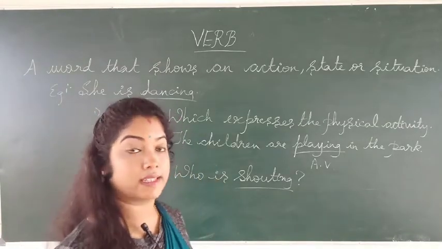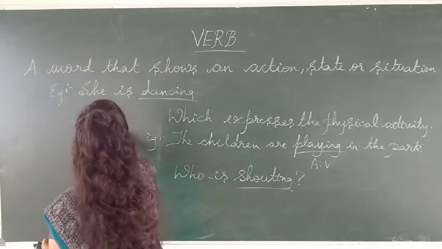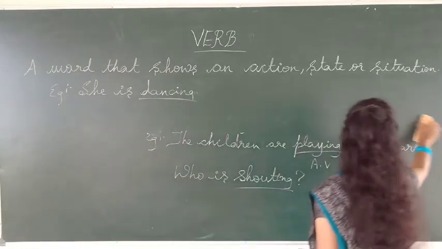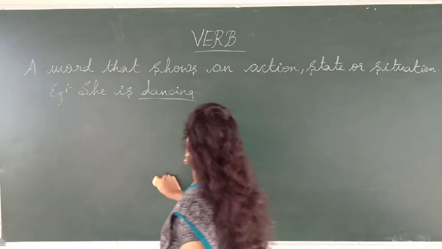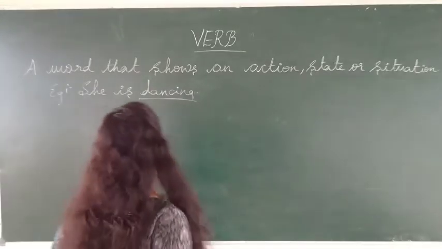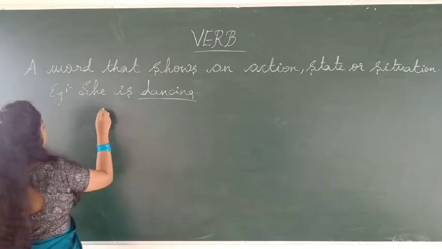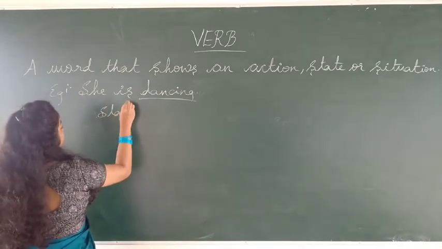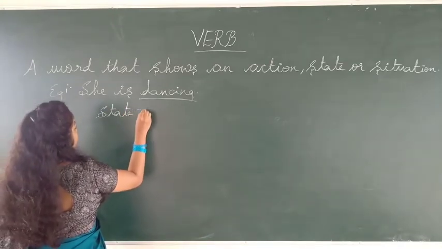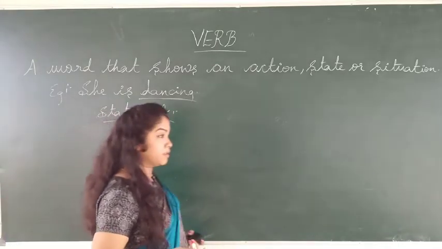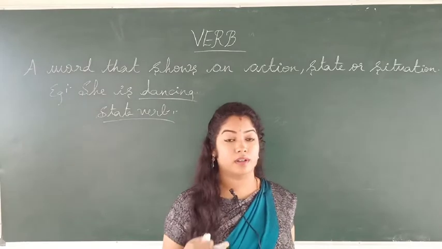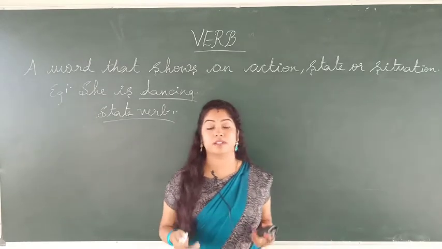So next one is state or situation, the state verb. State verb means the verb that shows a situation in the sentence.